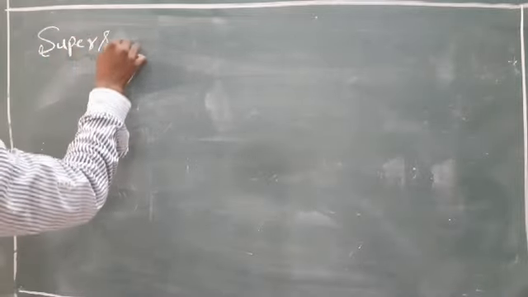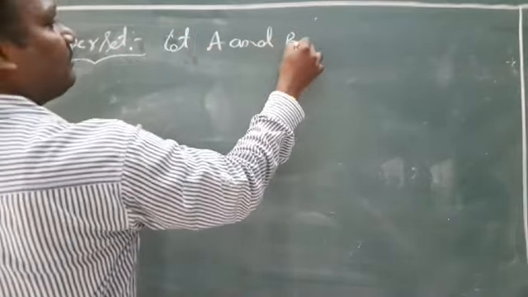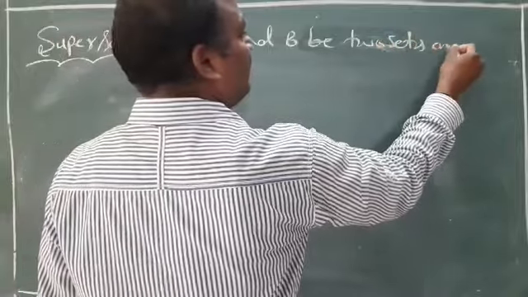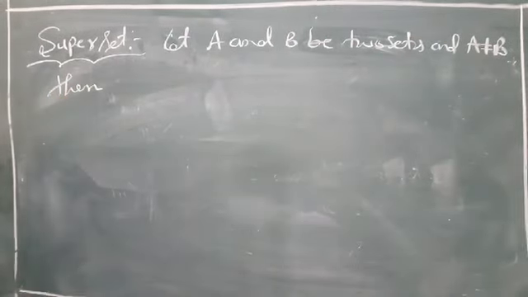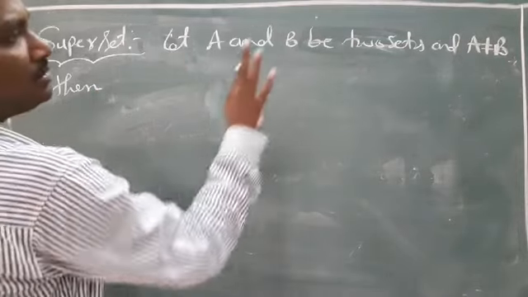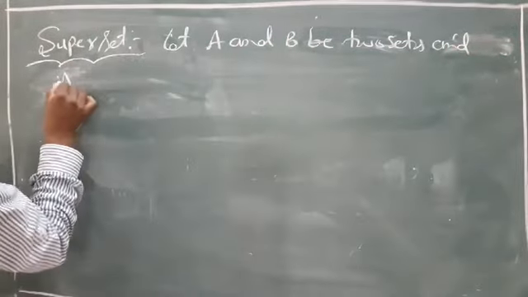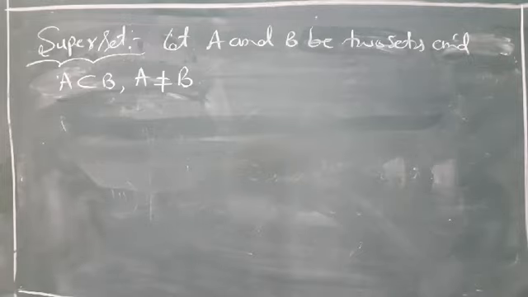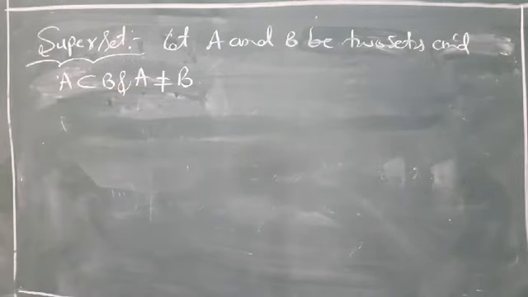Next, superset. Very easy. Let A and B be two sets, and A is a subset of B, and A not equal to B. Let A and B be two sets and A subset of B, and A not equal to B.